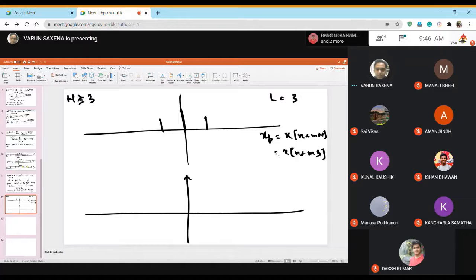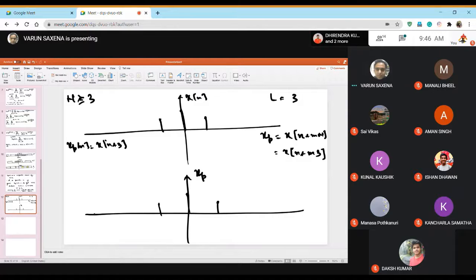So for m equal to 0, you will simply get back xn. So this contributes to m equal to 0 in xp. And this is your xn. For m equal to 1, xp becomes x n plus 3. So this entire thing shifts to the left by 3. So that means minus 1, minus 2, minus 3.